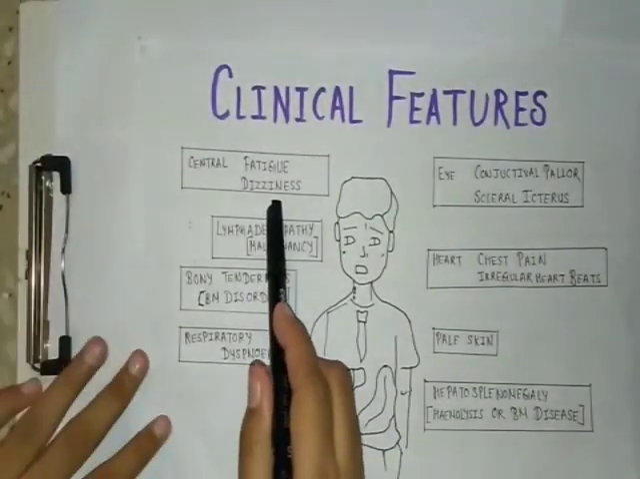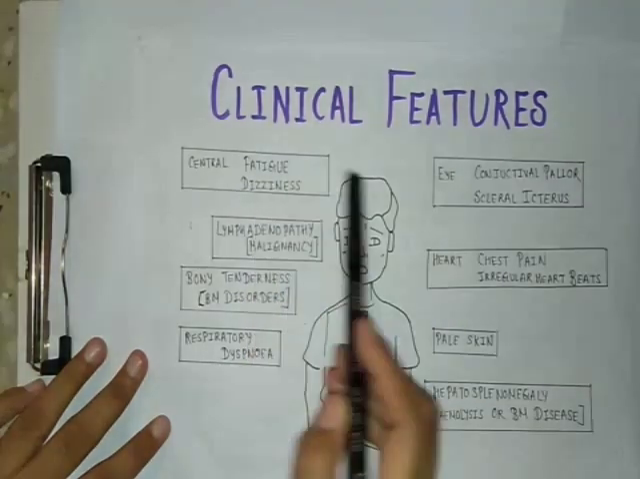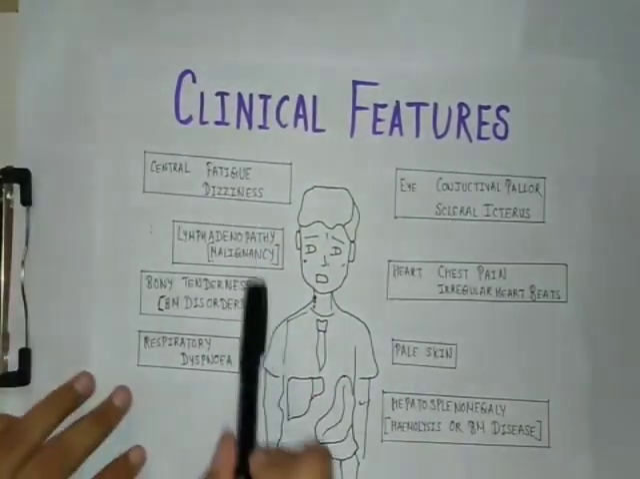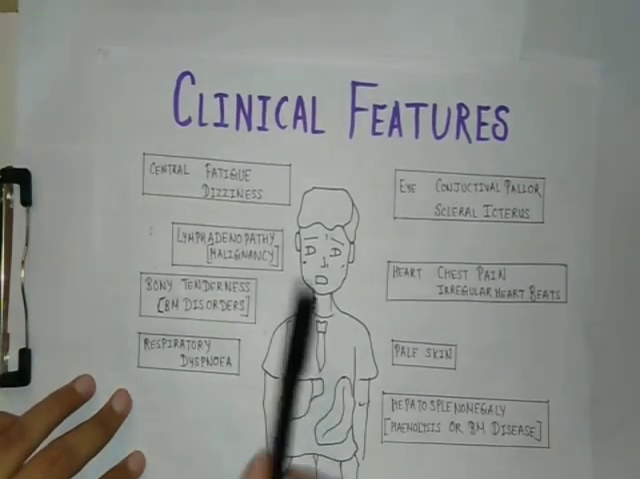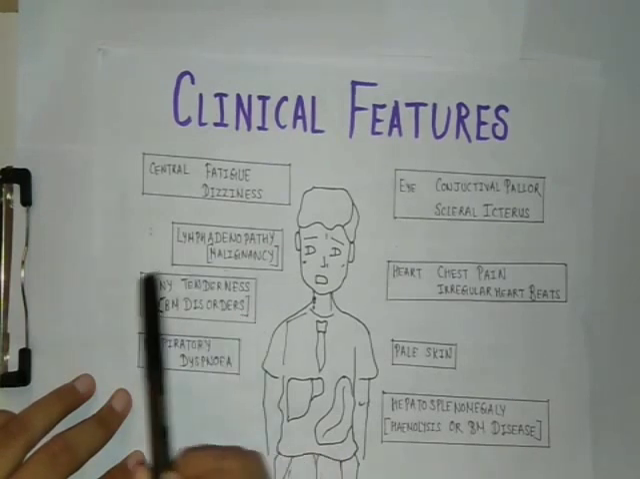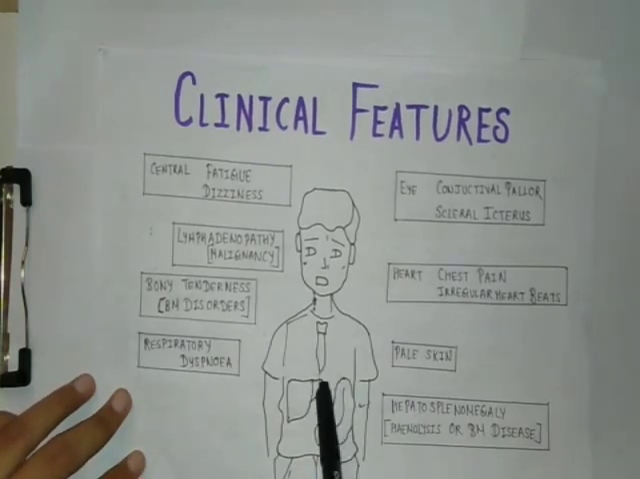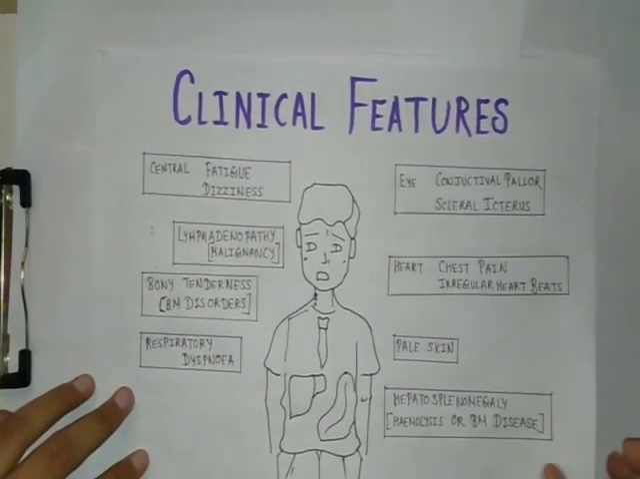And next, the patient may have very early fatigue, dizziness, and if you are thinking of any malignancy, then there will be lymphadenopathies. The bone marrow disorders may present as bony tenderness such as in the sternum, and the patient may suffer from dyspnea.